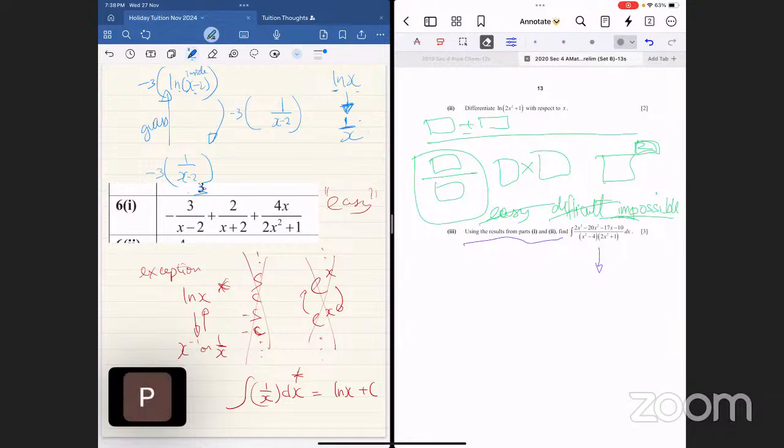Because logarithm natural x becomes 1 over x, logarithm natural x minus 2 becomes 1 over x minus 2, with the inside differentiated to 1. This is your chain rule, right? You have to use your chain rule here, because the inside complicates things. When the inside complicates things, we chain rule. Simple, right? Settle the problem.